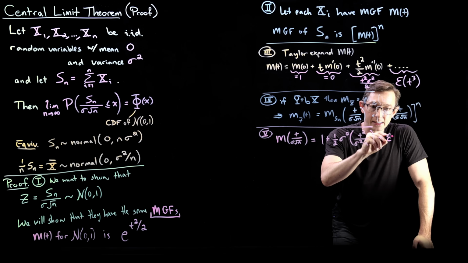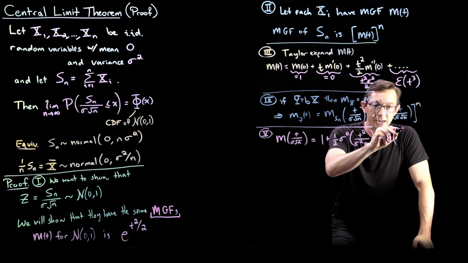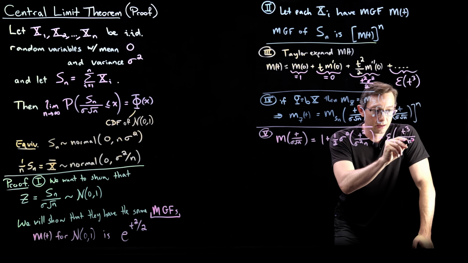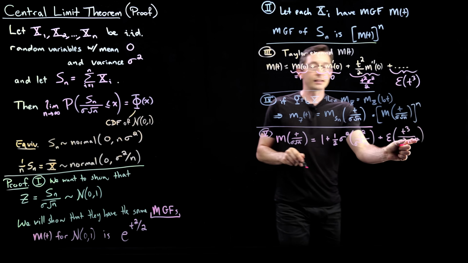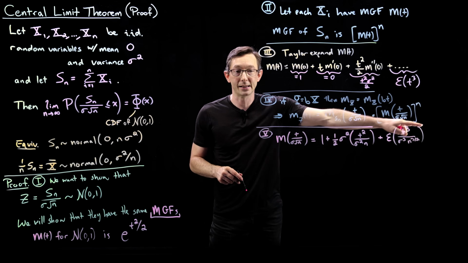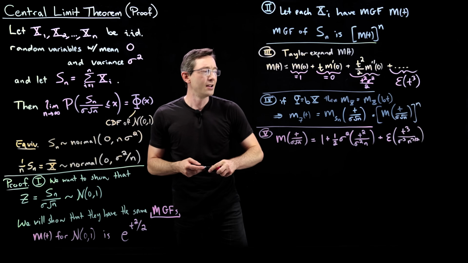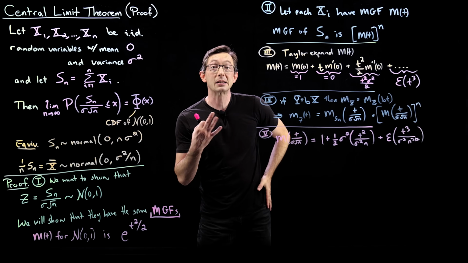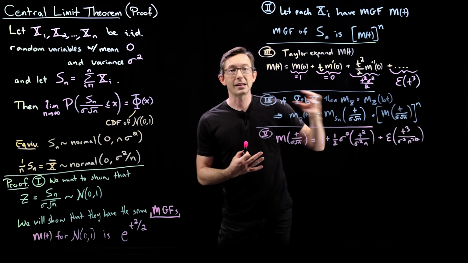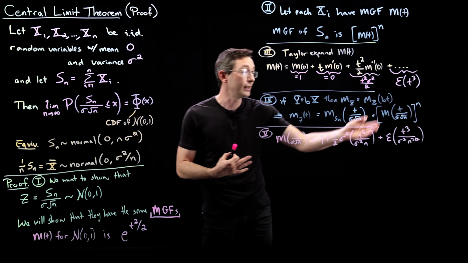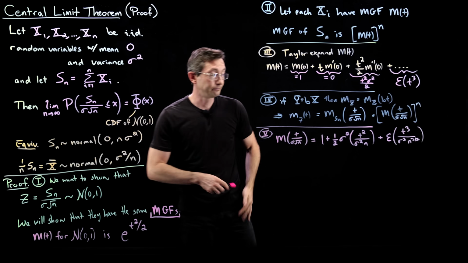plus epsilon of all these higher order terms, which I'm going to say are still order t cubed, but I'm just going to write down the third order term like this. Each of these is going to be divided by n to the 3 halves, n to the 4 halves, n to the 5 halves, n to the 6 halves, and so on. So this is my higher order terms. This is kind of bad notation. It really should just be epsilon of t cubed, but I want to explicitly show that each of these terms has a bigger and bigger power of n in the denominator, because when we take the limit as n goes to infinity, all of these terms are going to die out.